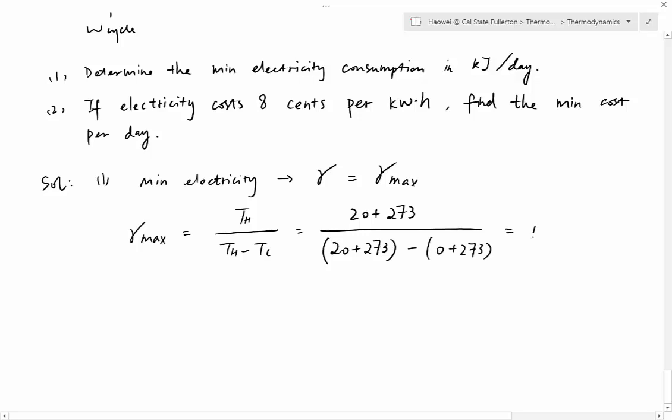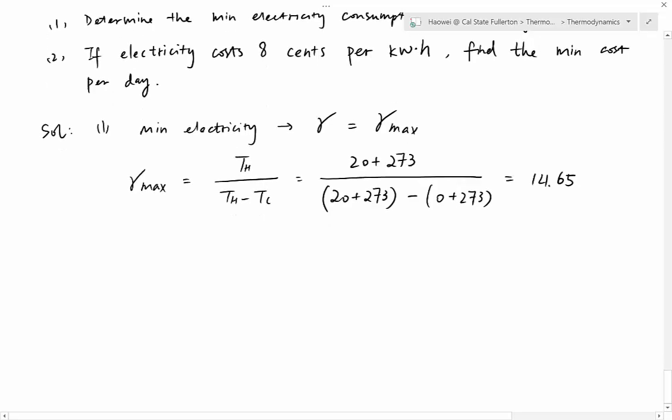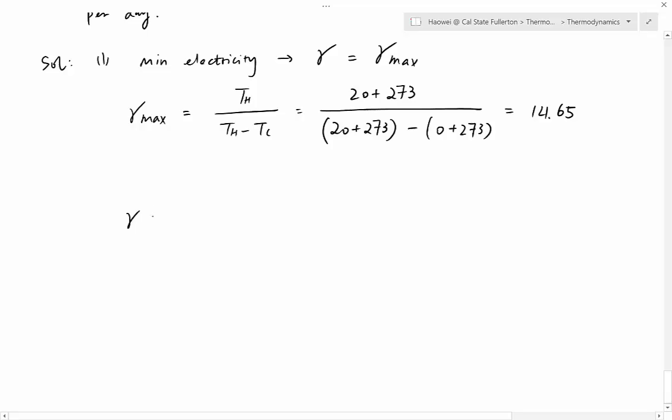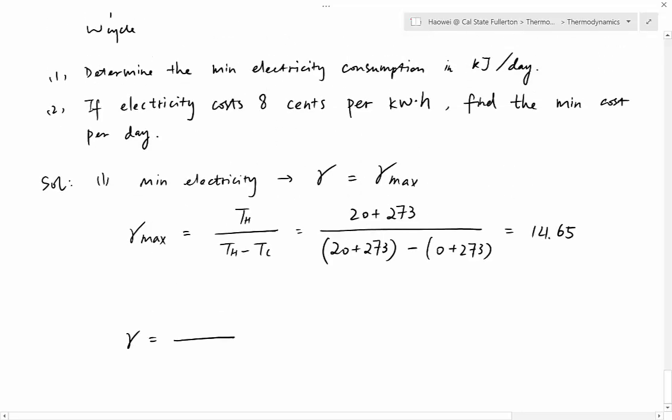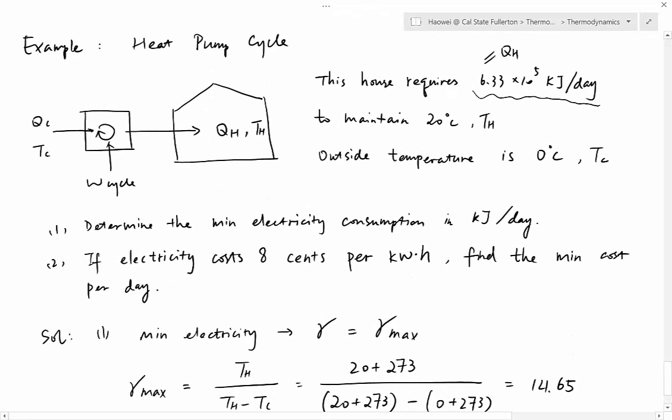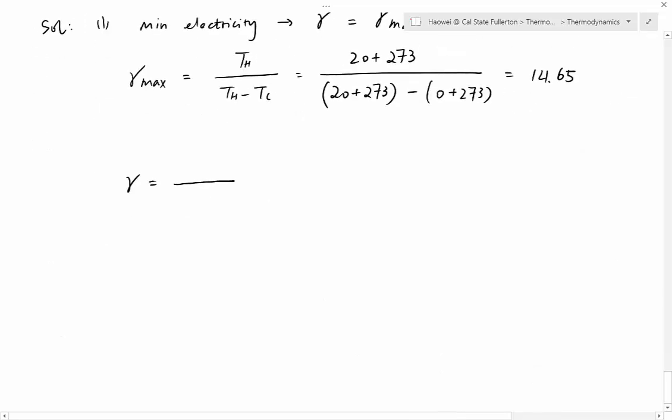Solution for gamma max is 14.65 and doesn't have a unit because it is a ratio. And then let's recall the definition of gamma. Gamma is the coefficient of performance for a heating cycle. It's defined as purpose over cost. What is the purpose of a heating cycle? In other words, what is the direct parameter you want out of the cycle? QH. QH is the direct reason why your house is warm. So that's the purpose of the whole cycle. Divided by what do you pay? We pay electricity. So that's W cycle.